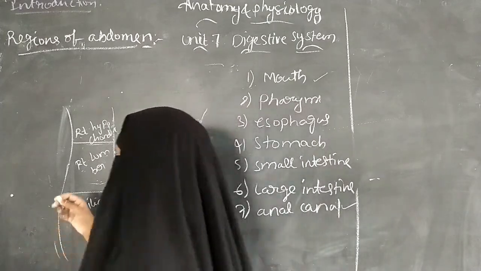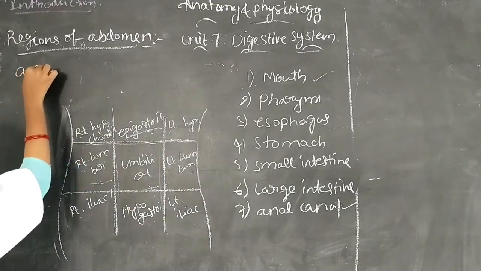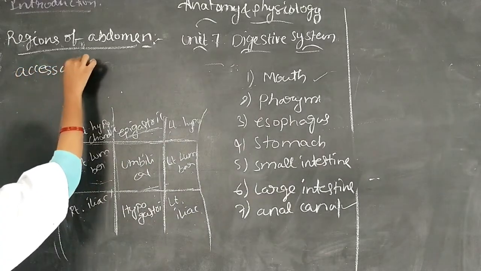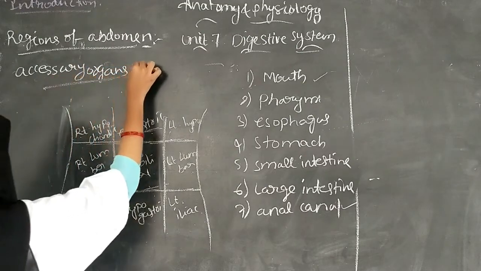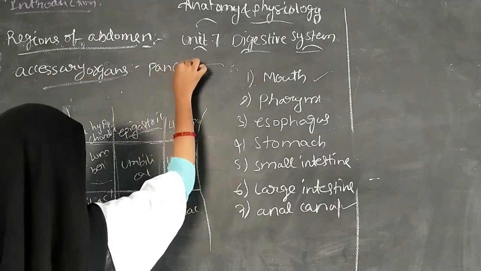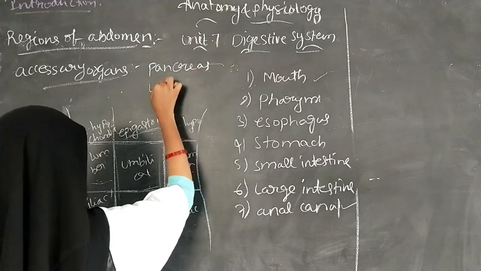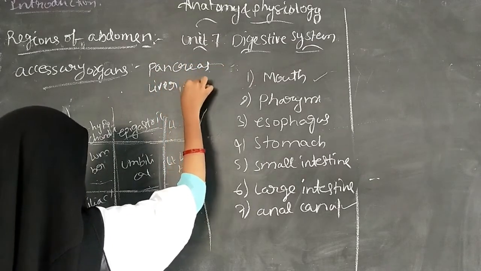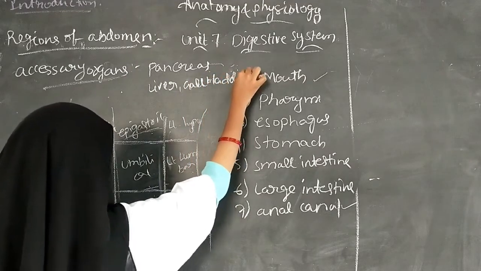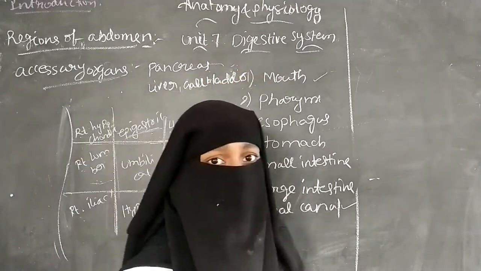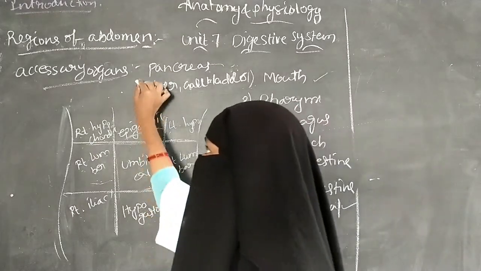The accessory organs include the pancreas, liver, and gallbladder. These three are the accessory organs of the digestive system.